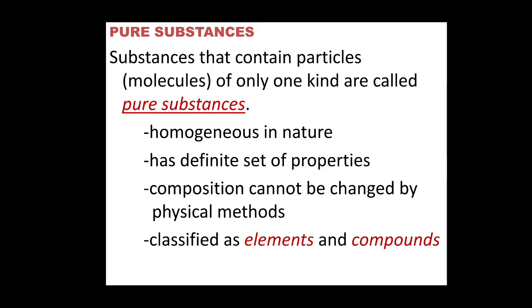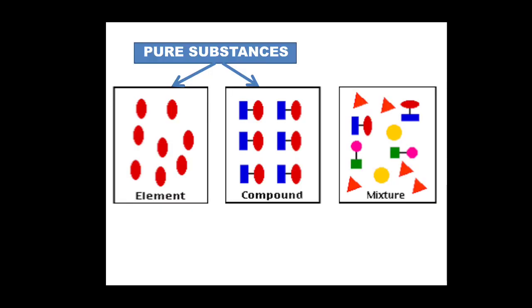Substances that contain particles or molecules of only one kind are called pure substances. What are the characteristics of it? They are homogeneous in nature, have a definite set of properties, their composition cannot be changed by physical methods, and they can be classified as elements and compounds. We have already seen it, isn't it?